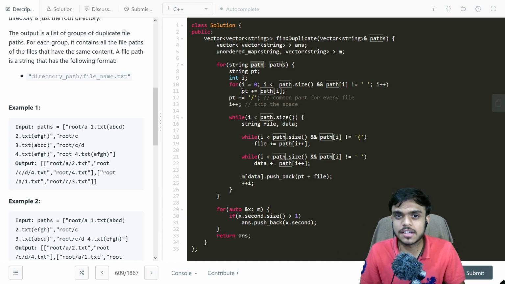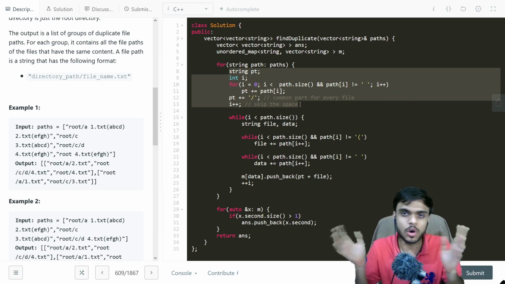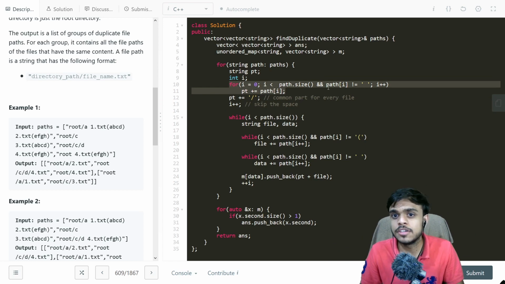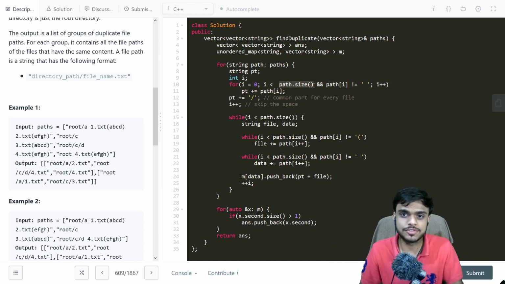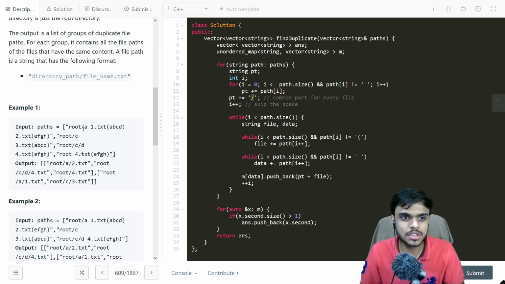This part generates the common part of all the files. We take a counter and run a for loop until we reach a blank space or the end of that particular string. Until then, we keep appending characters to the part, and finally we add a forward slash, because a forward slash is not present in the directory that we are given. After that, we skip the space.